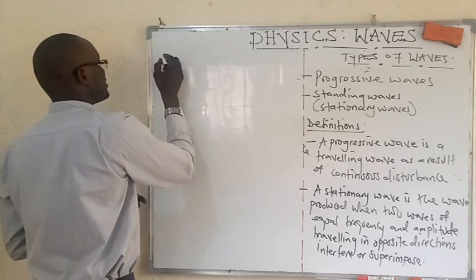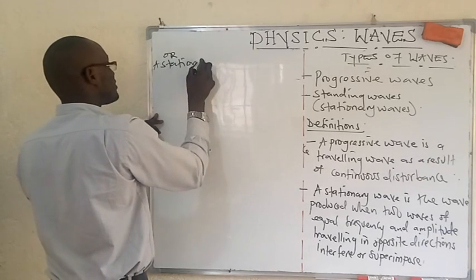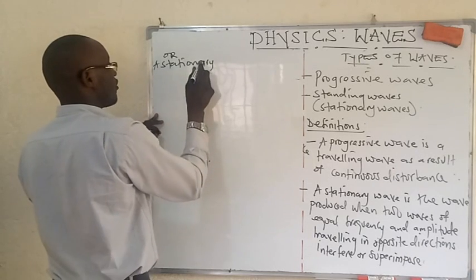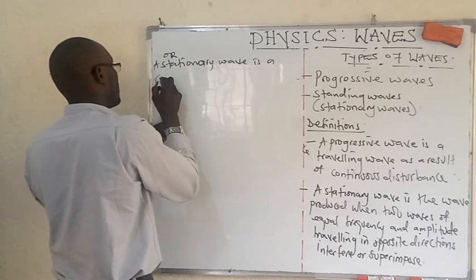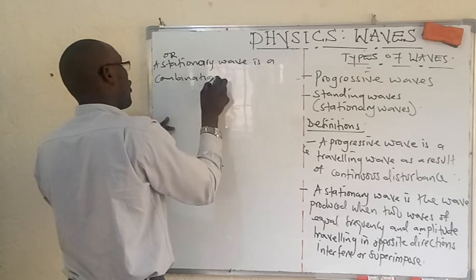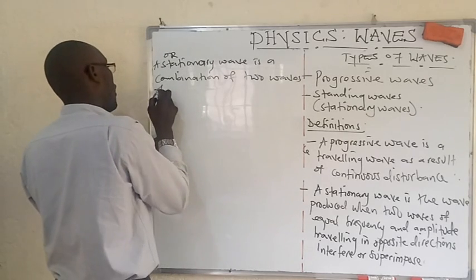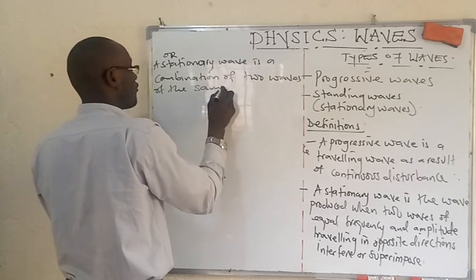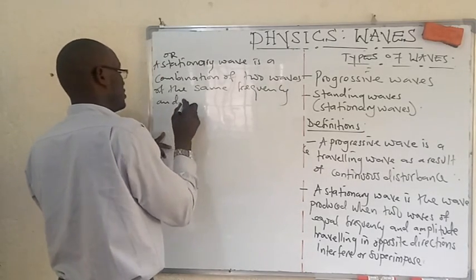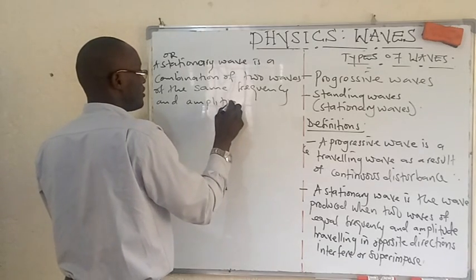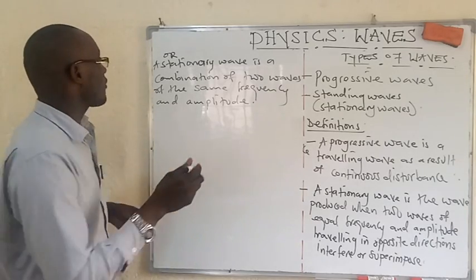Let us first give an alternative definition of a standing wave or a stationary wave. Stationary wave is a combination of two waves of the same frequency and amplitude. Two waves of the same frequency. What are we trying to mean here?